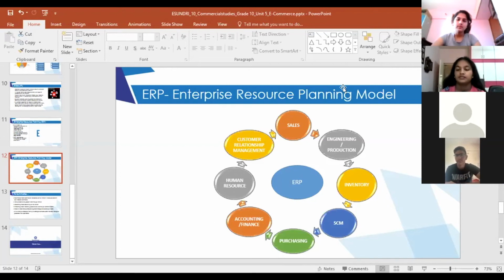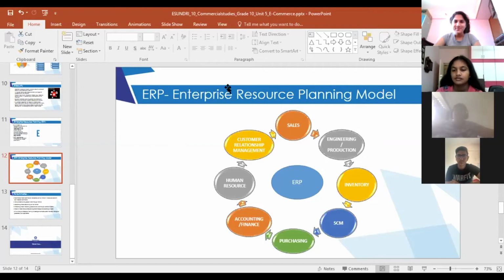Ma'am, yes. Ma'am, I'm not understanding the engineering and production module. This one. Okay. I'll explain it once more. Anything else anyone else wants to ask? Who can help me out here and help Muskan out, who has understood well engineering and production module, can explain for her? No one has understood. Who can explain and try? Okay, Divyata, come on.